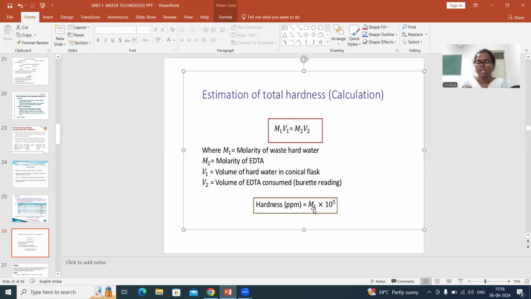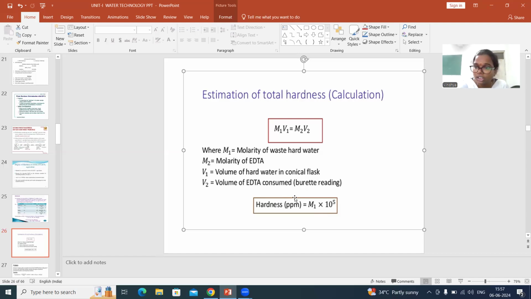Remember, after boiling you have only permanent hardness causing salts in the water. Do the same calculations with the formulas, and whatever hardness you get now is the permanent hardness, because we have already removed the temporary hardness causing salts.